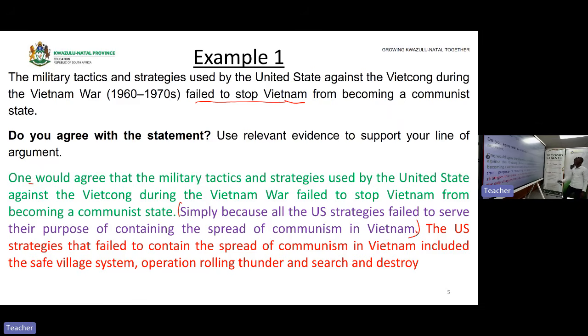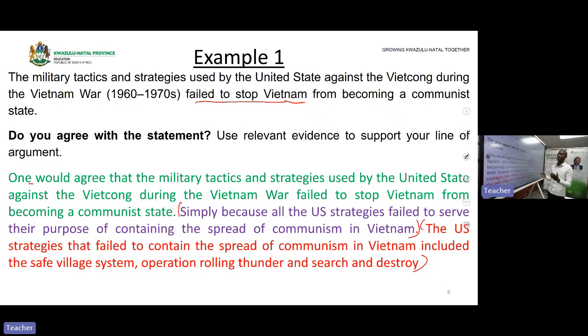Are we clear? Now the last part is a direction where you are mentioning topics that you will cover, because we are talking about the Vietnam War, which deals with the strategies. Now you will say the US strategies that failed to contain the spread of communism in Vietnam included, and you name a few of them. You do not name all the strategies.